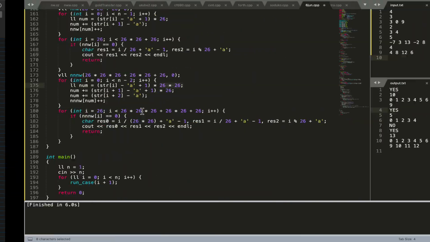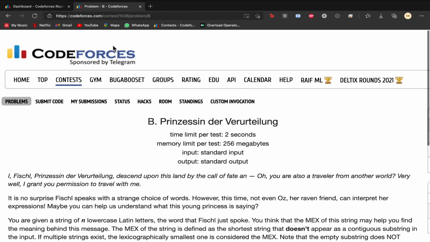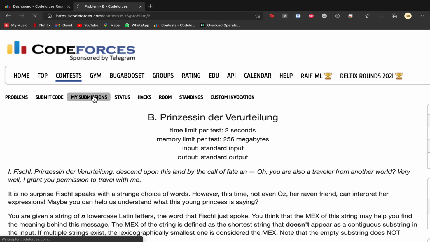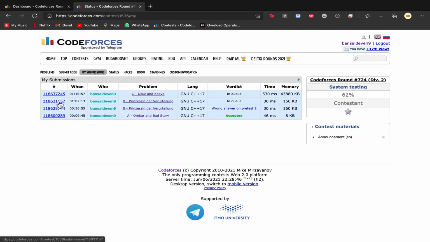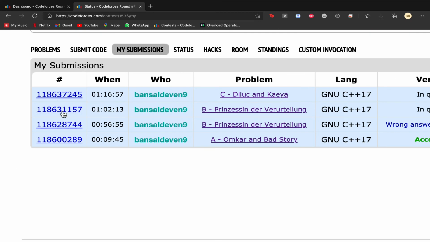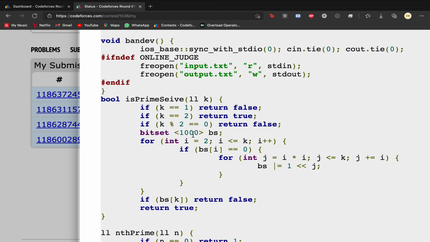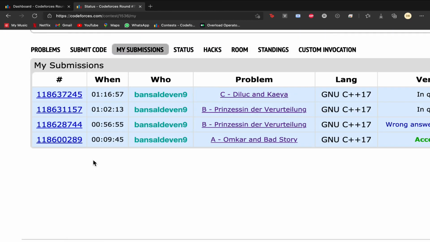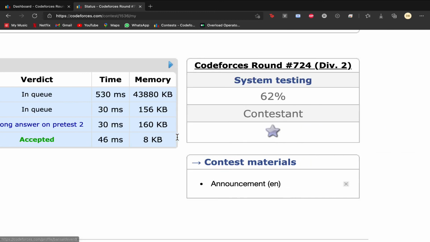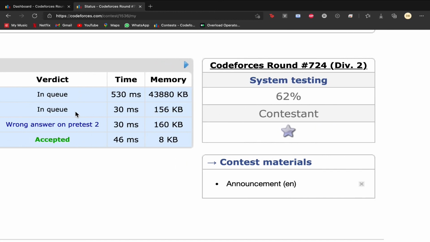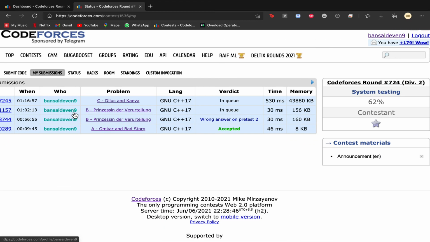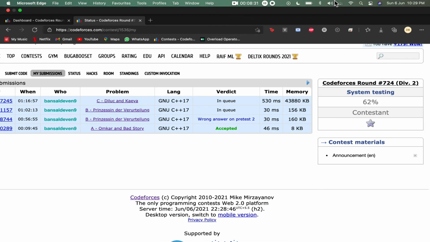And what you can see over here are my submissions. This question, this is the submission I made, and as you can see, the system is right now testing. So basically I cannot see if this verdict is correct, but the pretests passed, so that's an assurance. Thank you.